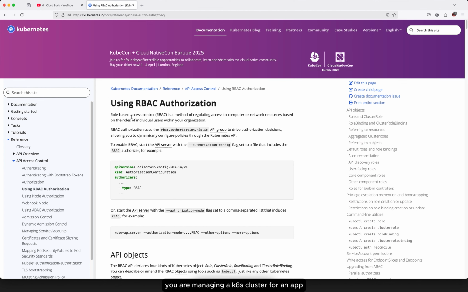Let's say you are managing a Kubernetes cluster for an app. There is Ajay, the ops person, who is the administrator, so he can do everything. He gets full access: the full role and role binding access, and access to the complete configurations as well.